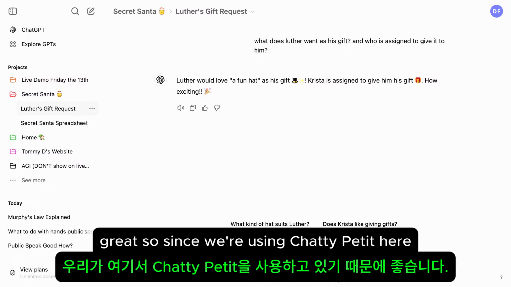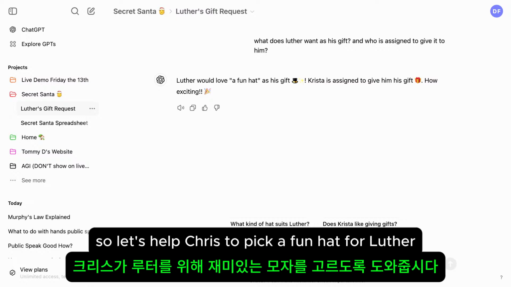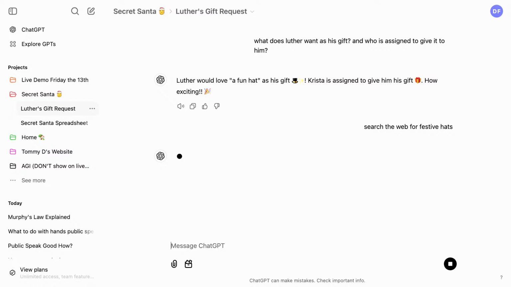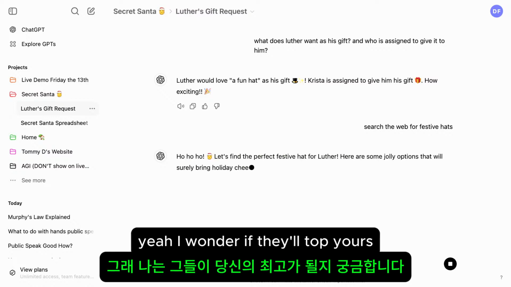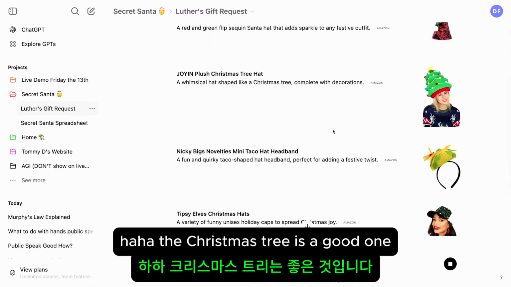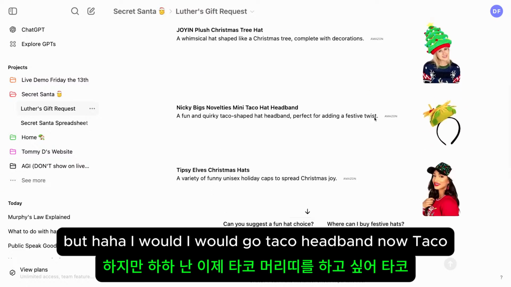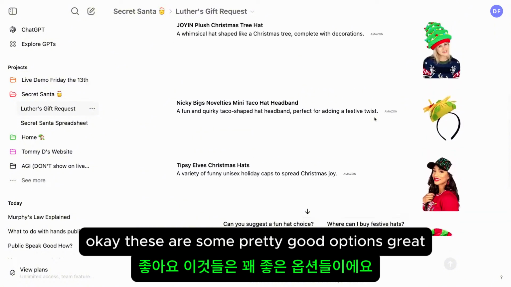Since we're using ChatGPT here, we also have the power of searching the web. So let's help Krista pick a fun hat for Luther. Search the web for festive hats. I'm very curious what this comes up with. I wonder if they'll top yours. Oh, that's pretty. The Christmas tree's a good one. The taco one's not that seasonal, but I would go with the taco headband, though. The taco's pretty good. Okay, these are some pretty good options.